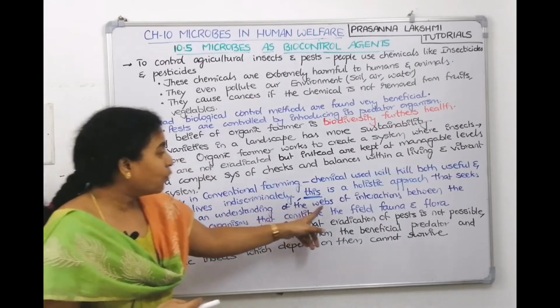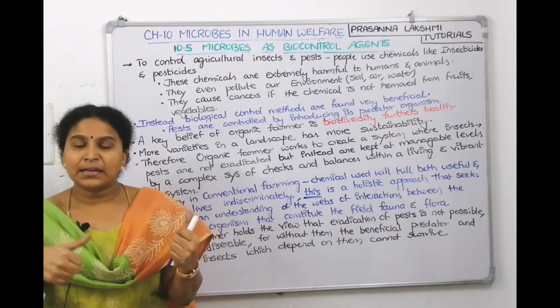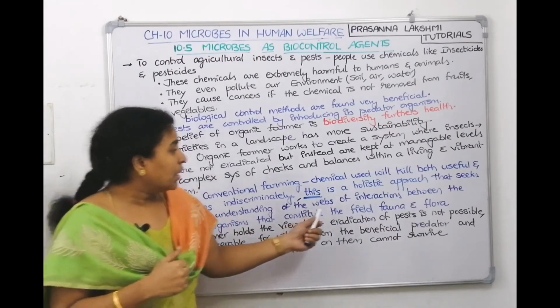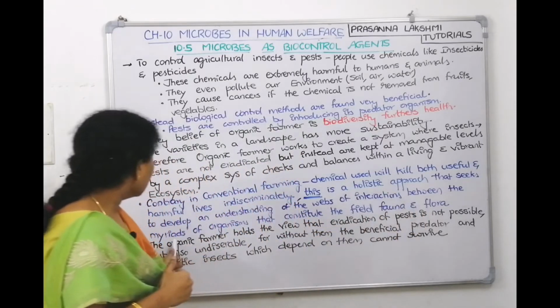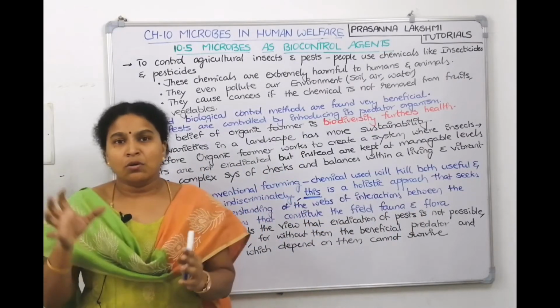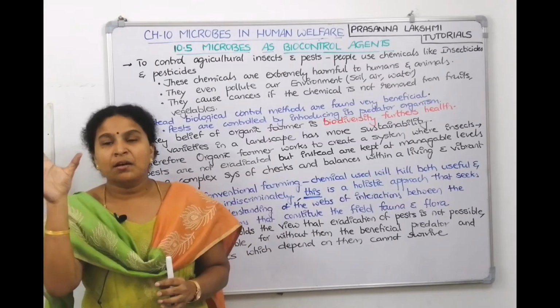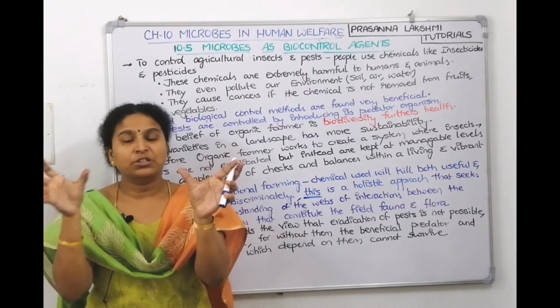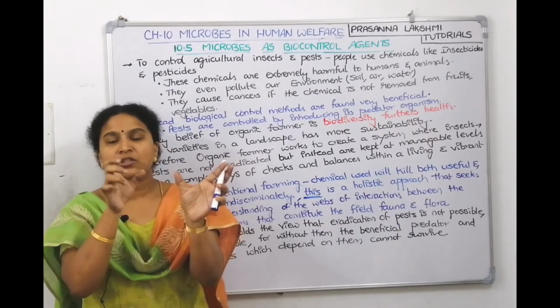So understanding the webs. Two food chains are connected by a food web, through a species. Now the interaction between the organisms. We know a simple food chain, but this food chain is connected to this food chain by one species. That's called a food web.